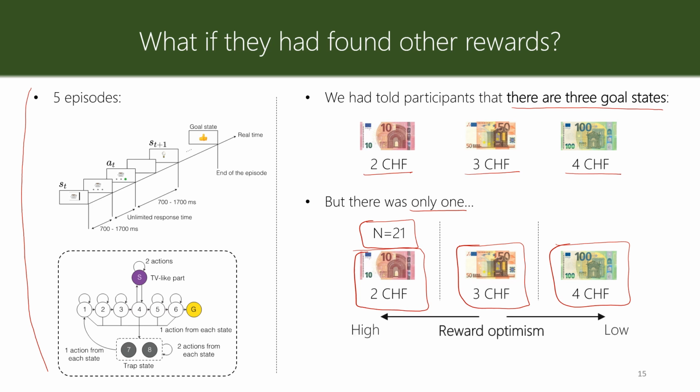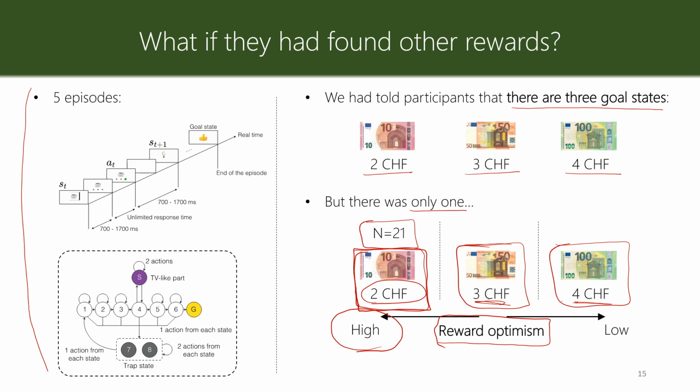In this way, we could add a variable between different participants that we call reward optimism. If the participants find this 2 Swiss francs at the end of episode 1, they have a high reward optimism in episodes 2 to 5, because they know how they can find the 2 Swiss francs, but they're aware that there are much better goal states out there that they can go and search for.